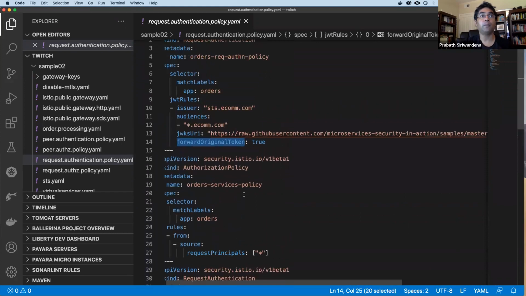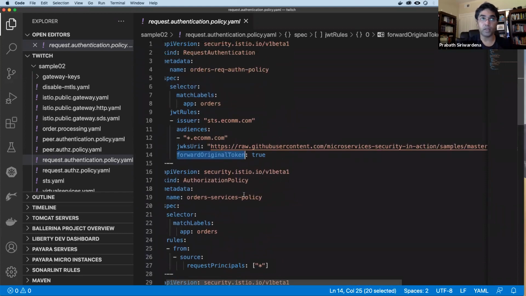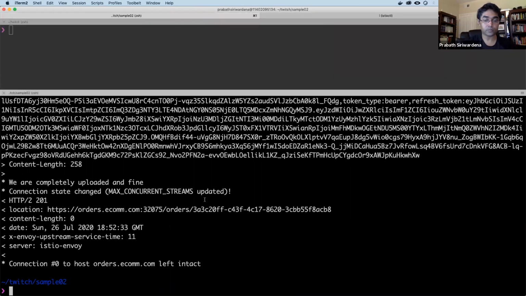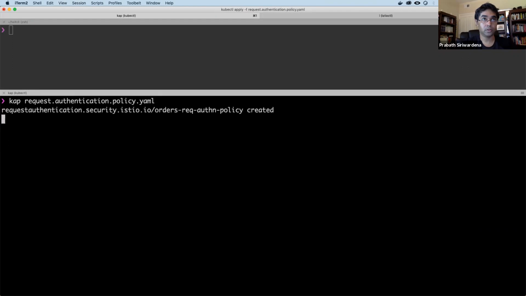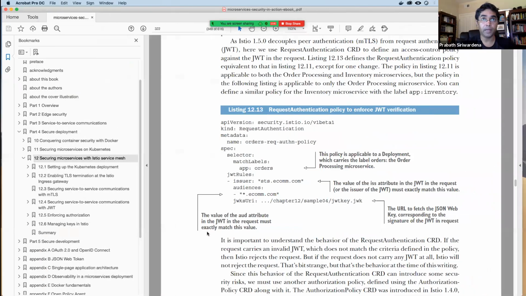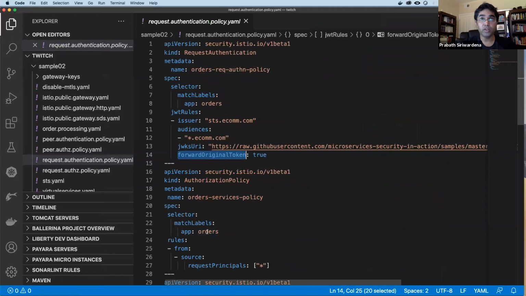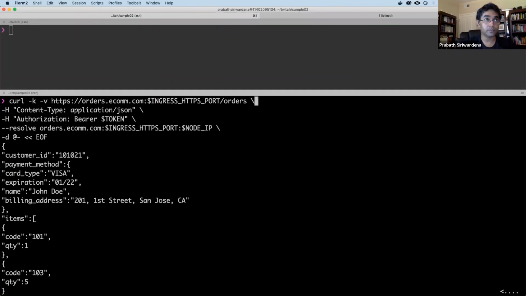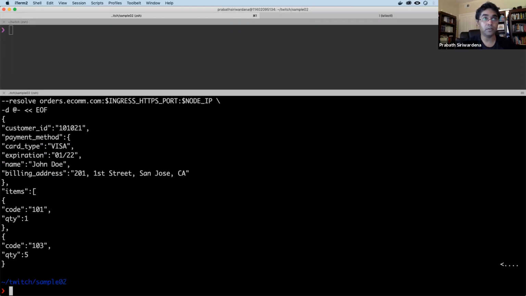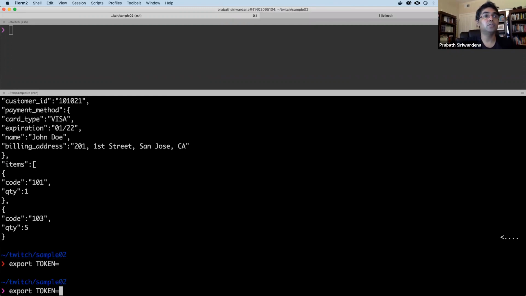Let's try to apply these two policies. In fact, the 4 policies. Request authentication policy. Okay, so now we applied that. Now if I try to invoke the order processing microservice, it should fail without a JWT. Right? So now I don't have a JWT. Let me store token. There's no JWT in the system.